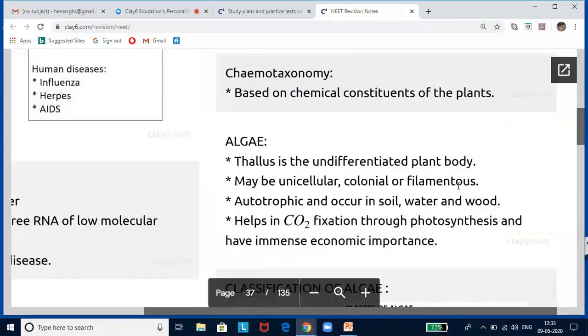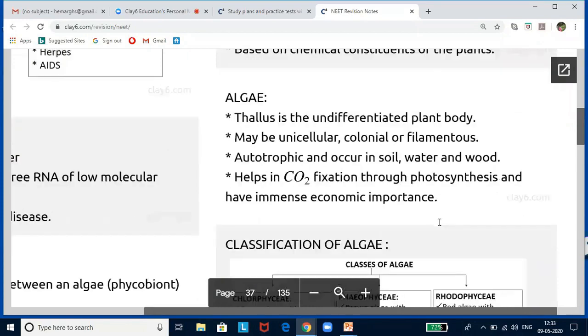Now let us look into the commercial use of algae. Carbon dioxide is mainly fixed by algae for photosynthesis. Most important primary producers in the ocean. Species of Porphyra, Laminaria, and Sargassum are used as food. Marine brown and red algae produce algin and carrageen respectively. That is, brown algae will produce algin, red algae will produce carrageen that are used commercially. Gelidium and Gracilaria species belong to red algae.